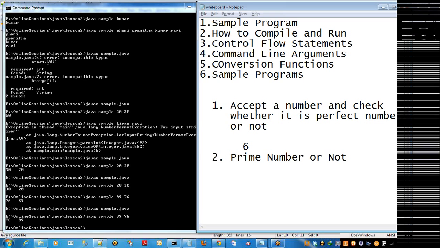What is an Armstrong number? You can take another program, to check whether a number is an Armstrong number or not.